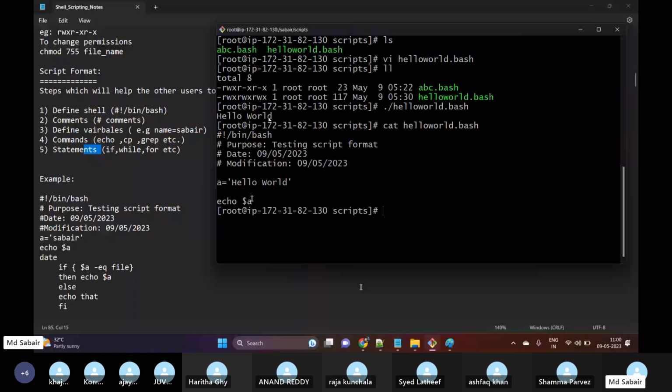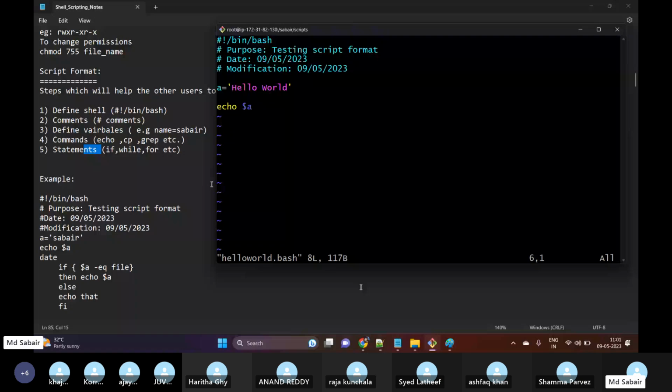But why do we need variables? For example, we have 100 lines of script over here, and instead of hello world, I want to change this to hello DevOps. What will happen?